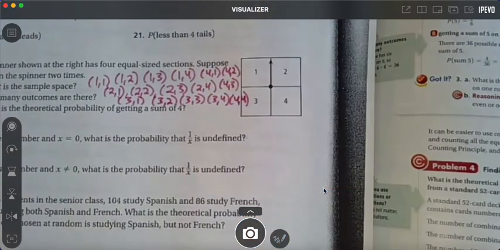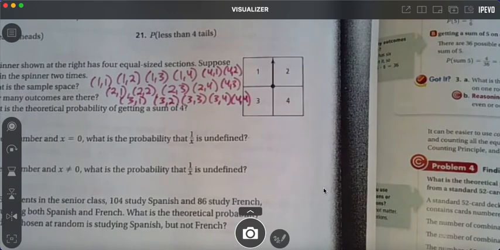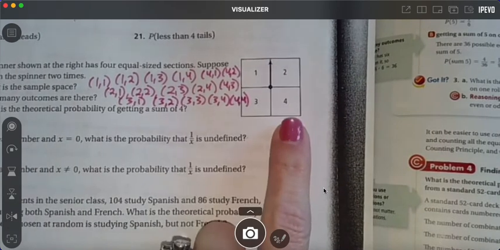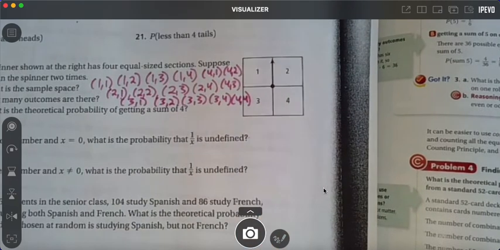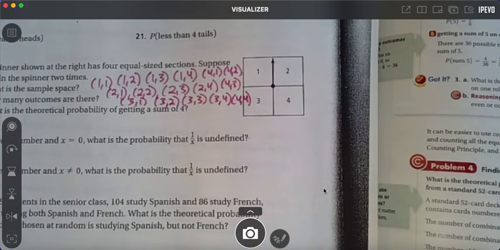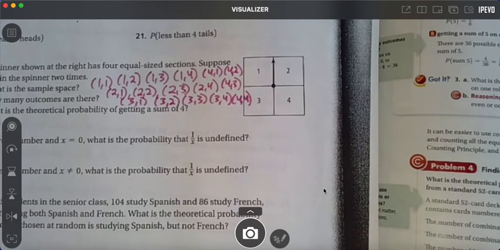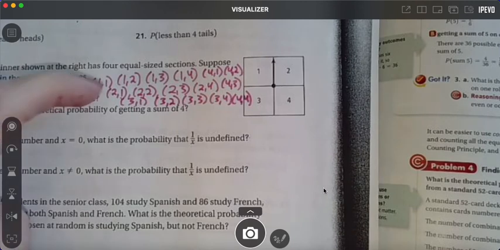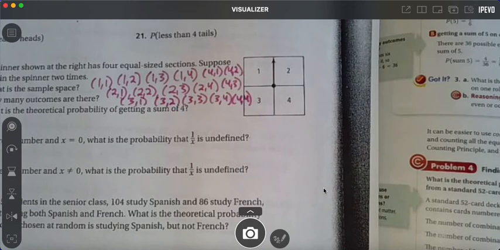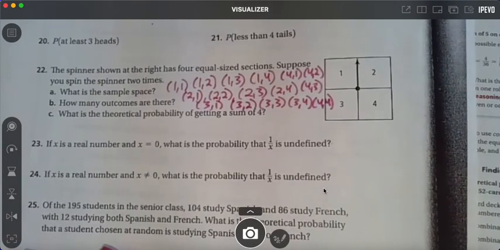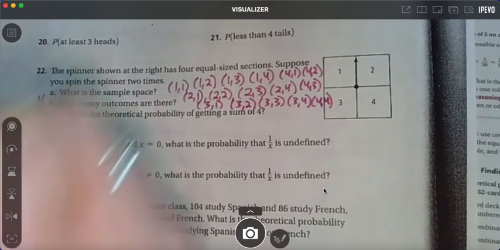How many outcomes are there? It's 16. Remember, I have 4 possible things, and I do that twice. What's 4 times 4? 16. Remember, that's the fundamental counting principle, so you just multiply those 2 numbers. I should have known already that there were going to be 16, or I could have counted these. But that's your total outcome. So there's my sample space. Then part B said how many outcomes are there, and we would say 16.